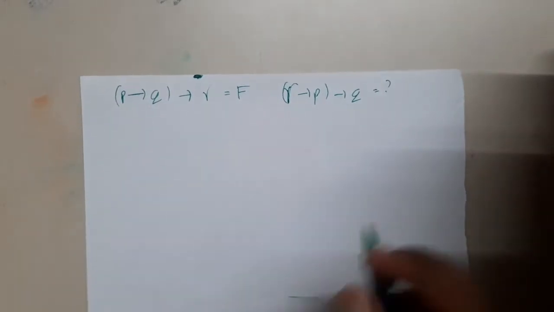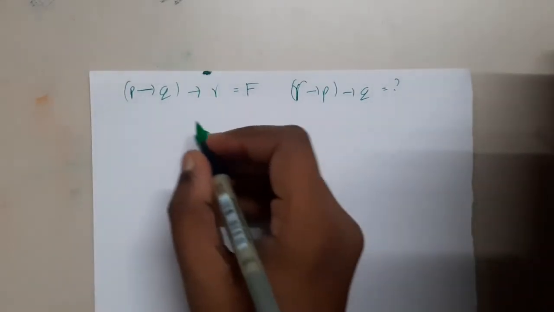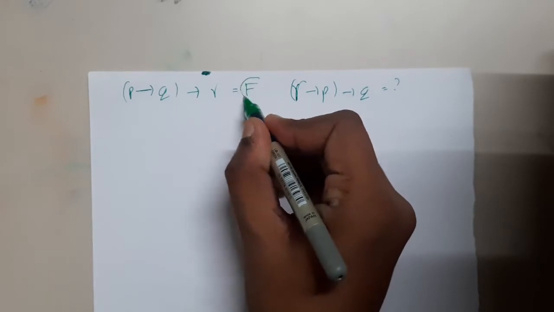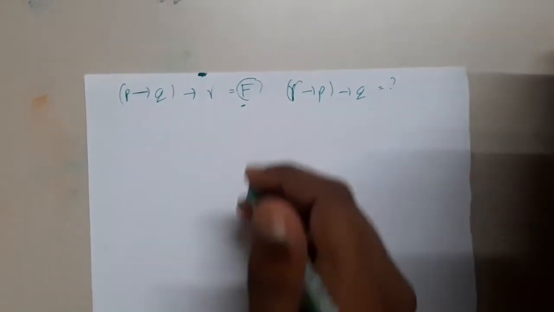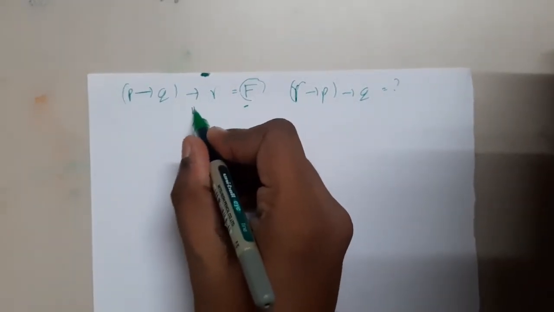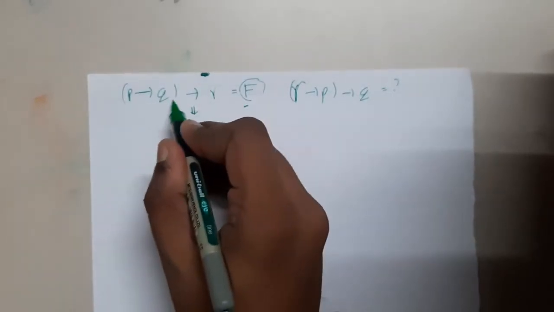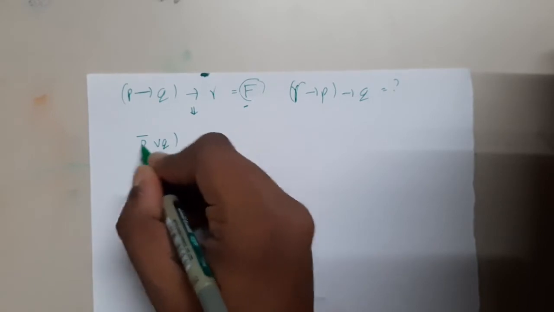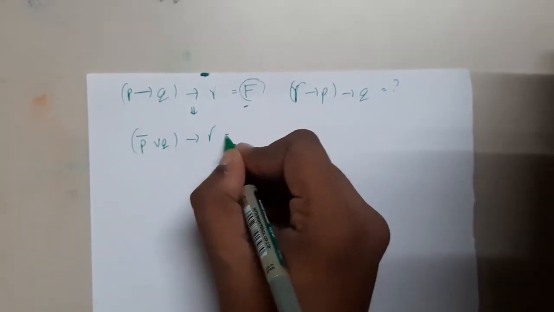Okay, so let us start. This is what they gave, right? And they clearly give that the result is false. So the first thing is let us try to expand this, guys. What is P implies Q, guys? It is nothing but P bar or Q, right? And implies R is equal to false.